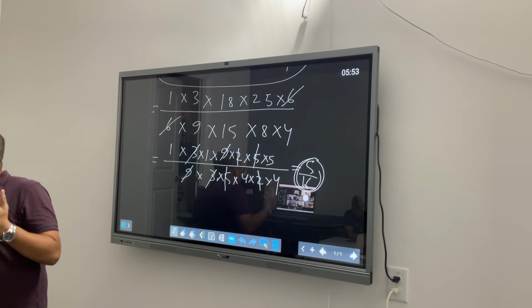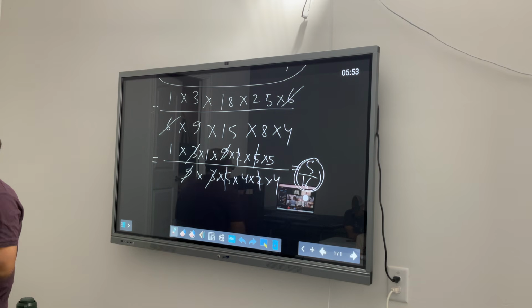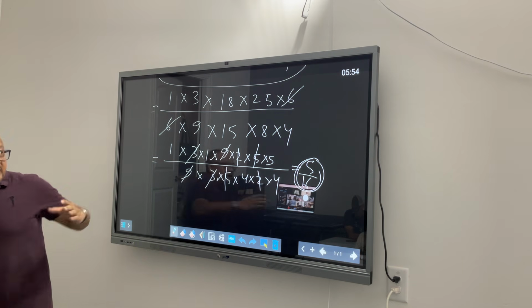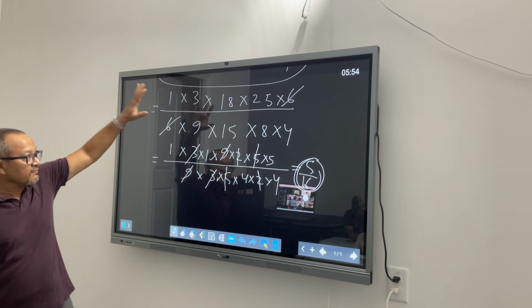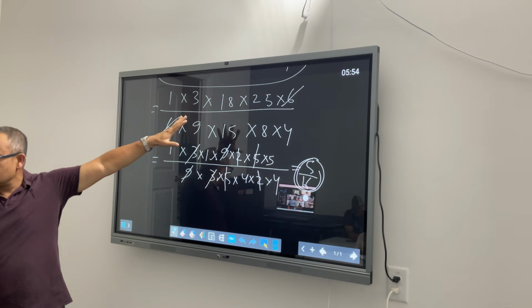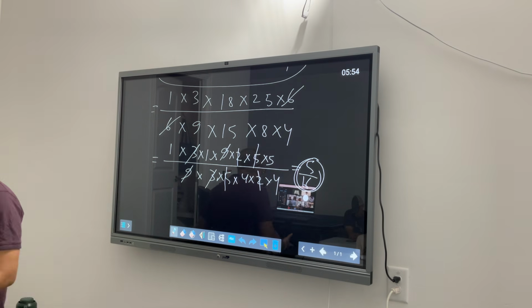I will not tell you this is an 8th grade concept or a 6th grade concept. My question is, are we enjoying this part? Everyone in the class says I know tables till 12, except one or two of you who say till 11. That is still enough. So if you know tables till 12, are we equipped to play with this? We are. That's it.